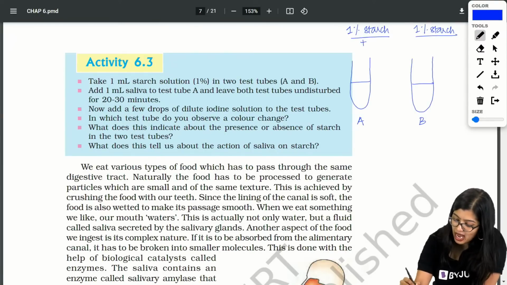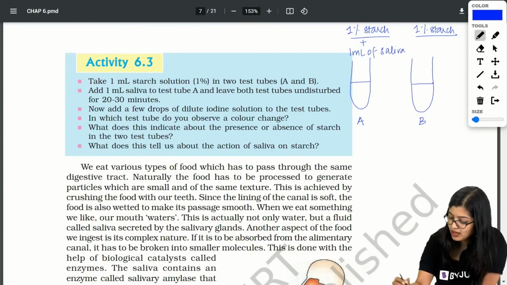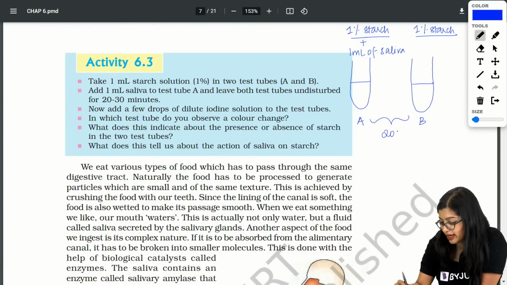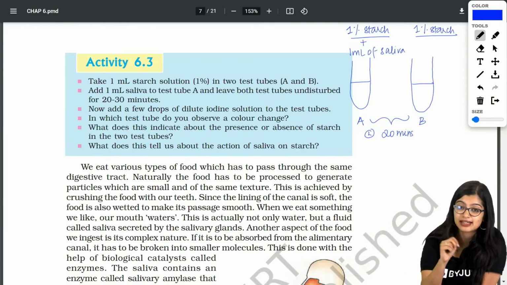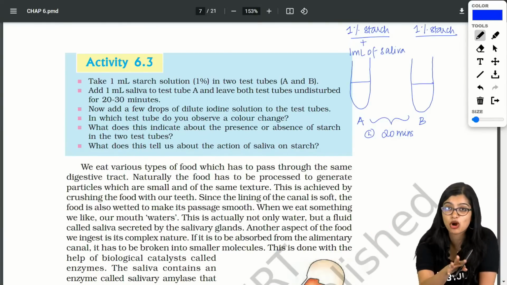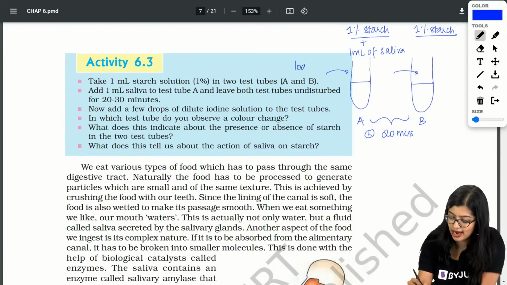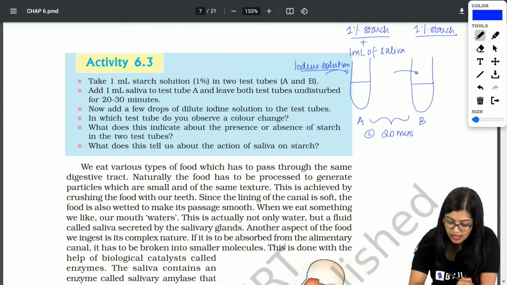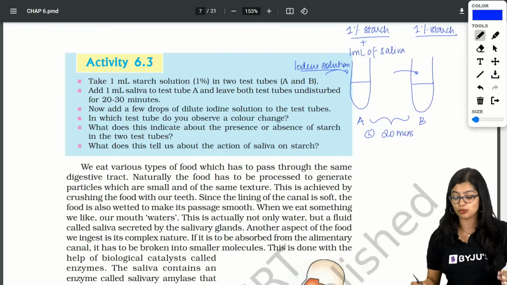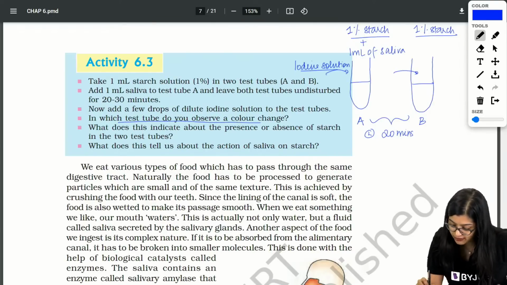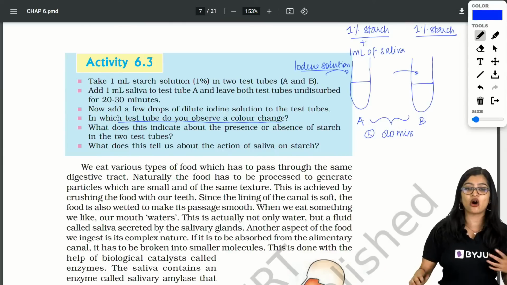To test tube A, I also added 1 ml of saliva, and I left it like this for 20 minutes. I kept both test tubes as they are. Now after this, what did I do? I added iodine solution to both of my test tubes. Now after adding iodine solution to both, in which test tube will we observe a color change? Test tube A or test tube B?